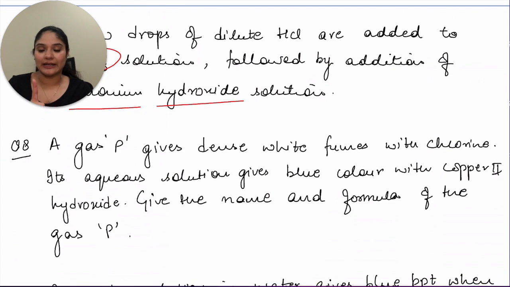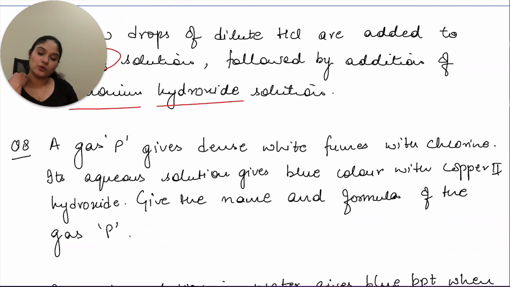Let's move to question number 8. A gas P gives dense white fumes with chlorine. Its aqueous solution gives blue color with copper hydroxide. Give the name and formula of the gas. A gas P gives dense white fumes with chlorine. That means what is the gas coming out? You have ammonium chloride that gives you dense white fumes. So a gas which gives dense white fumes with chlorine will be ammonia. Its aqueous solution gives blue color with copper hydroxide. So the answer is ammonia.